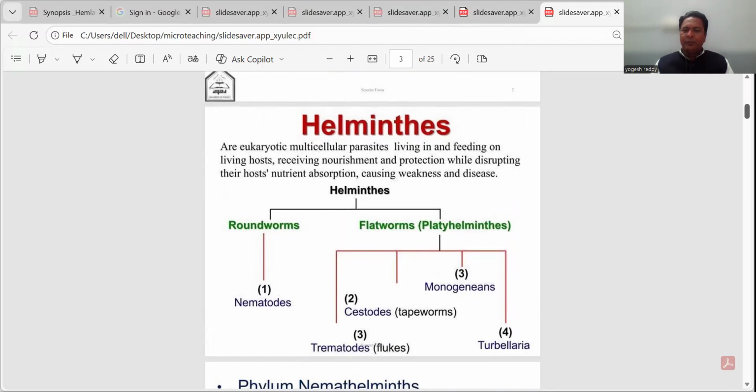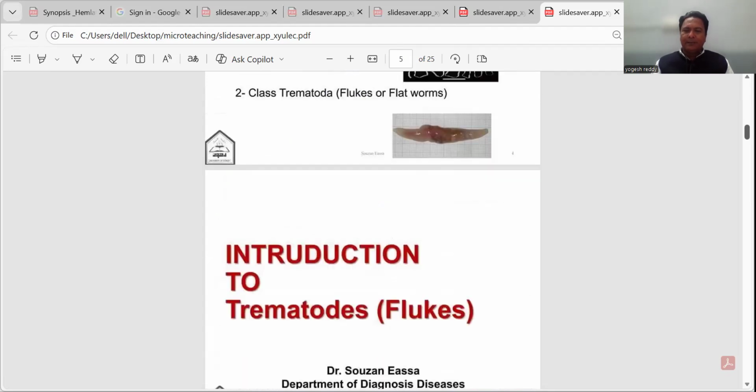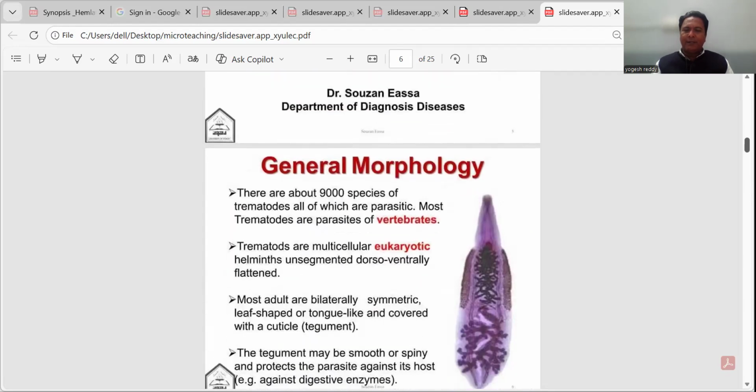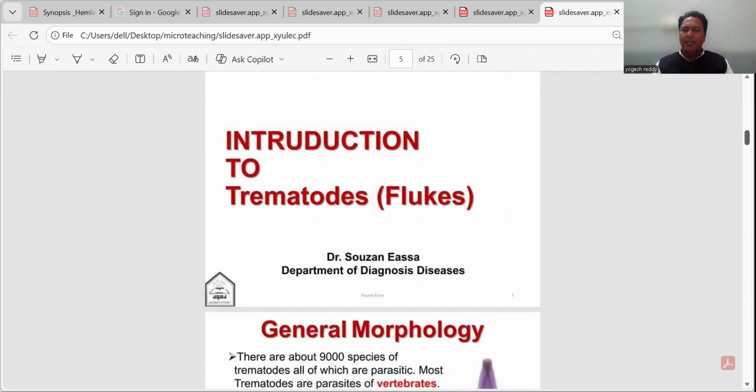It is divided into three major groups: roundworms, which are also known as nematodes, and flatworms, in which there are two major groups, one is trematode and the other is cestode. The first group is the phylum Helminthes, class Nematoda. The second one is known as trematode, which is commonly known as liver fluke.